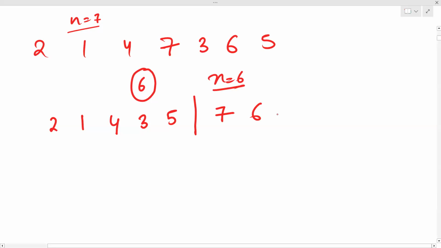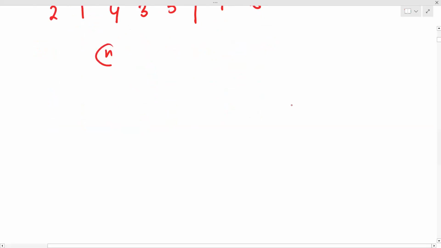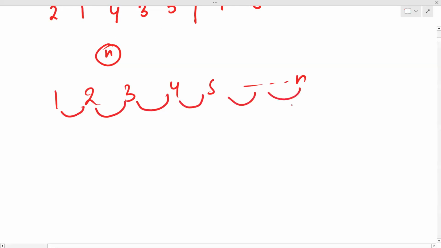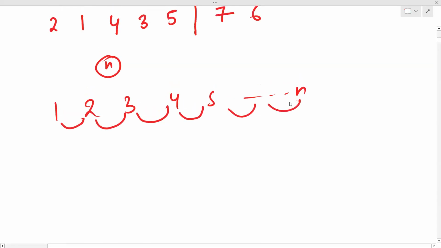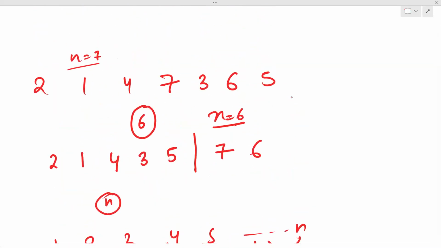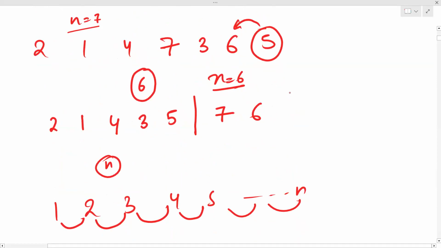Okay. So now if you notice, there are n numbers in a permutation. After I sort this, I should have exactly 1, 2, 3, 4, 5, all the way up till n. So 1 should come before 2, 2 should come before 3, 3 before 4, all the way. In this case, 5 was not coming before 6, but 5 should come before 6. So if I chose 6, the only thing that changed was that now 5 is coming before 6.